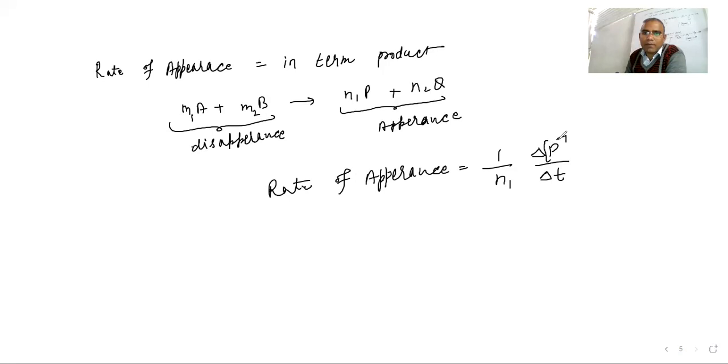Now it is in the term of P, or you can write, appearance means positive, or you can write 1 upon n2, it can be delta Q upon delta T. Can we write this one?